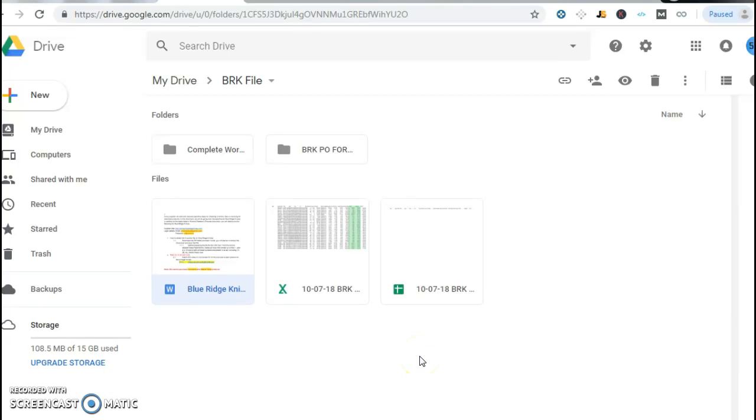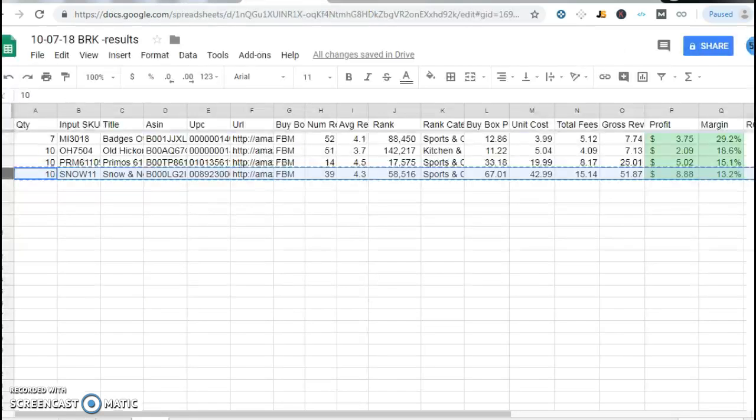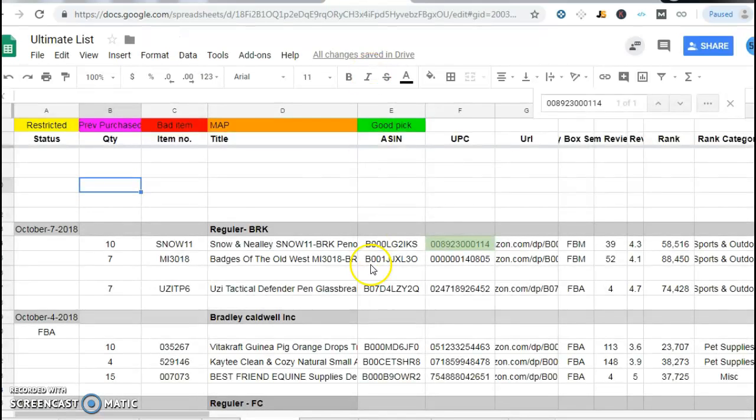BRK file, and I work on that, and I have got some products of BRK, and I collect it and set it on my sheet also, ultimate sheet, and here it is. Please check it out.